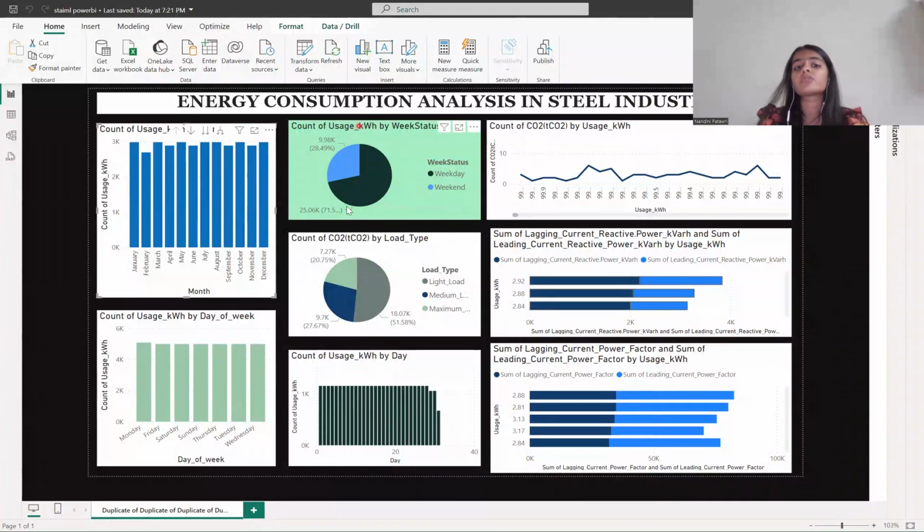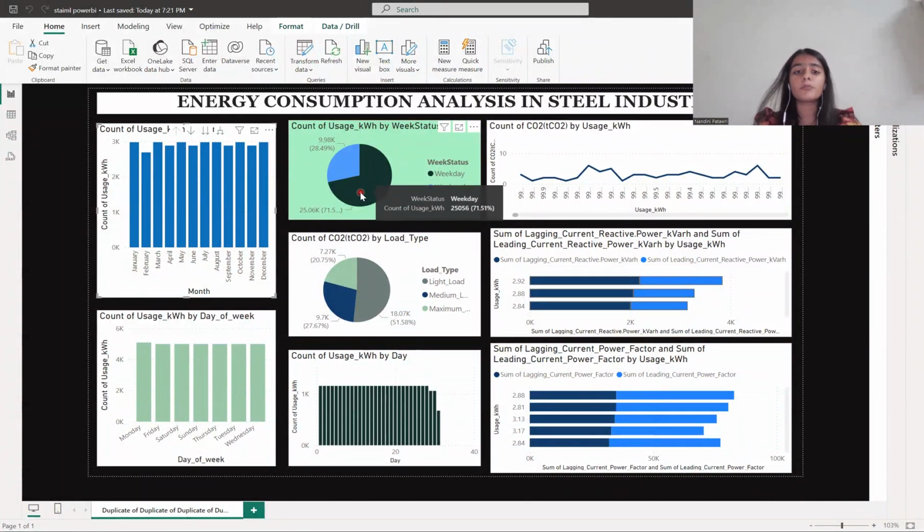Again, we have used a pie chart to depict how much energy is consumed on weekdays and on weekends. We have used light blue to show weekends and dark green to show weekdays. It clearly depicts that the energy consumption was very high on weekdays rather than on weekends.